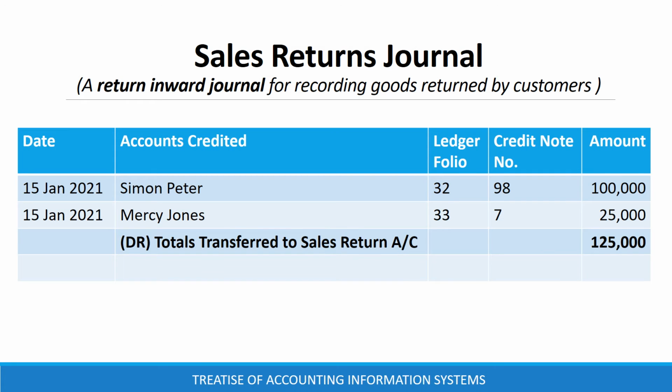A sales returns journal, also known as return inward journal, is a book of original entry for recording goods returned by customers, and it is supported by a credit note. Sales returns journal transaction details are transaction date, customer's account credited, ledger folio, credit note number, and amount. At the end of the day, the totals of sales returns journal are debited to sales returns account.